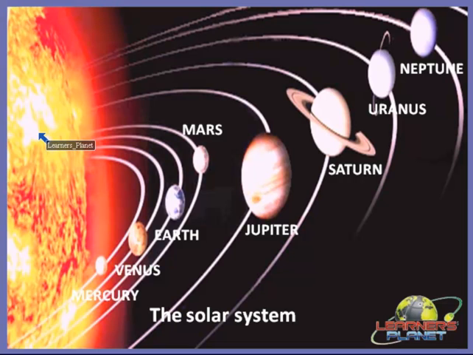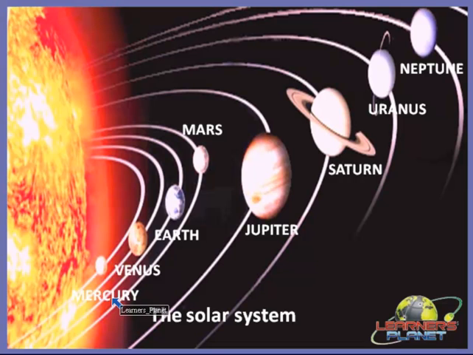Yes, here you can see this huge ball of fire. What is it? It is the sun, right? And these are the 8 planets of our solar system, right? Now we will discuss all the 8 planets and the sun.